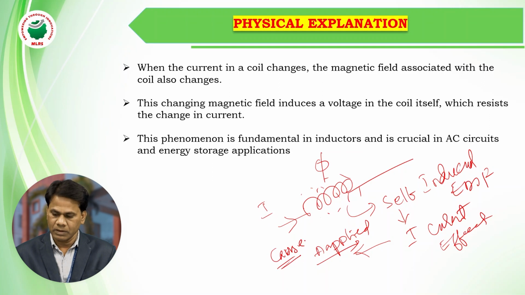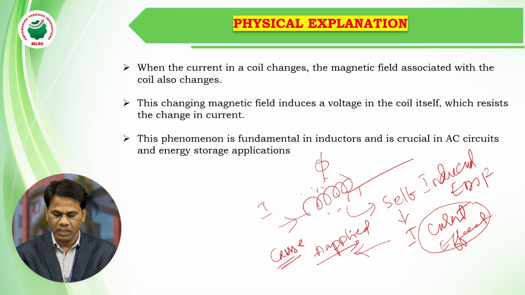Applied current is the cause. So whatever the current produces set up in a coil due to the self-induced EMF is the effect. So this effect opposes the cause. This is the Lenz law. According to the Lenz law, it opposes the cause producing it. So that is the physical explanation.